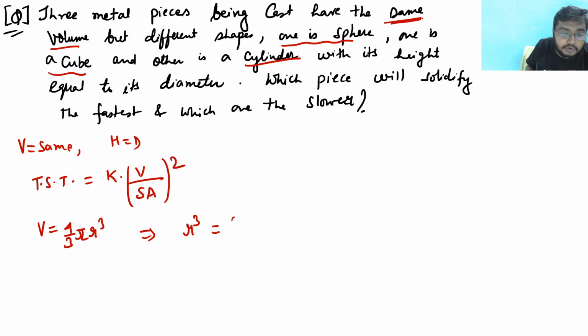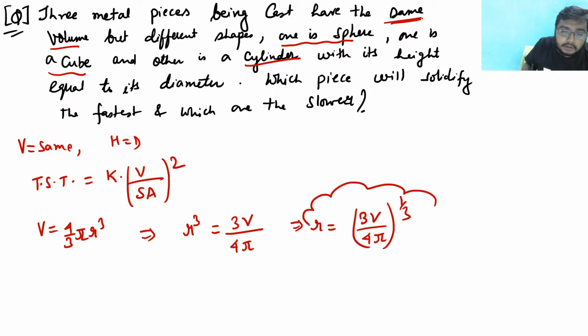So r cubed will be 3V by 4 pi, and r is equal to (3V by 4 pi) to the power of 1 by 3, because the volume is the same, so I have to write in terms of volume. We are talking about the sphere, so let me write it here, sphere.